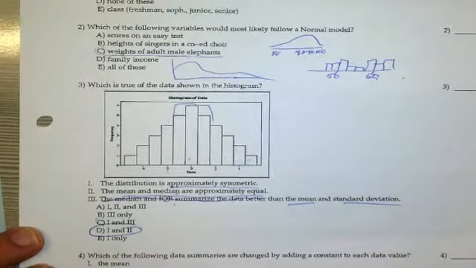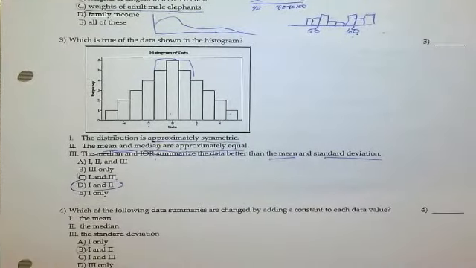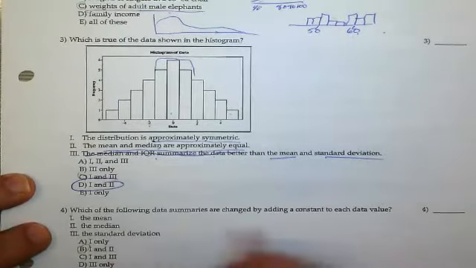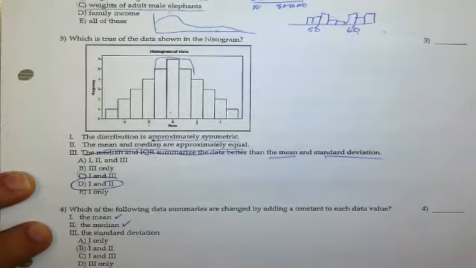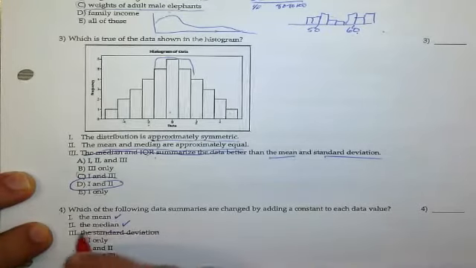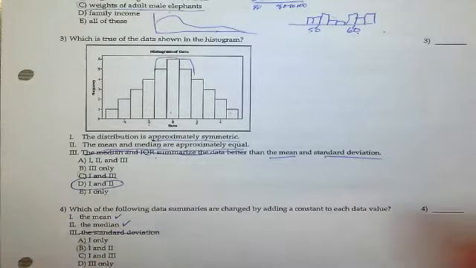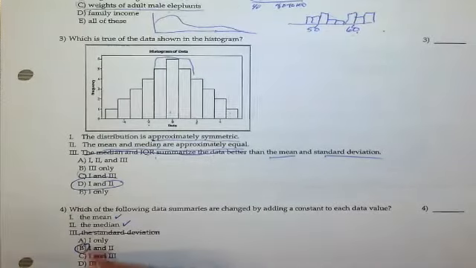Then it says, which of the following data summaries are changed by adding a constant to each data value? If I add 5 to every value on a list, then the mean will increase by 5, and the median will increase by 5. But the standard deviation will not. It's our distribution, how far they're spread apart. It's not changing. That answer is B, 1 and 2.